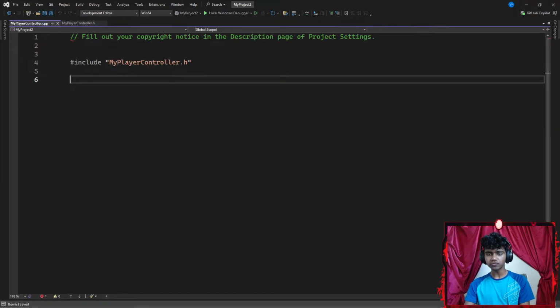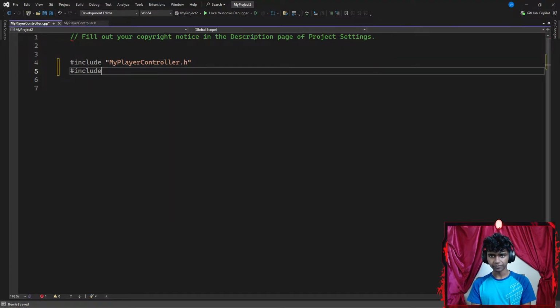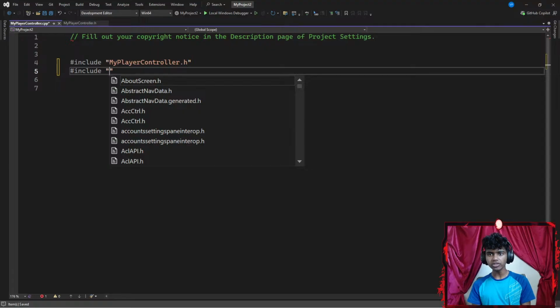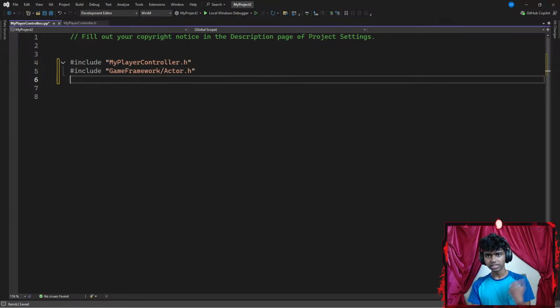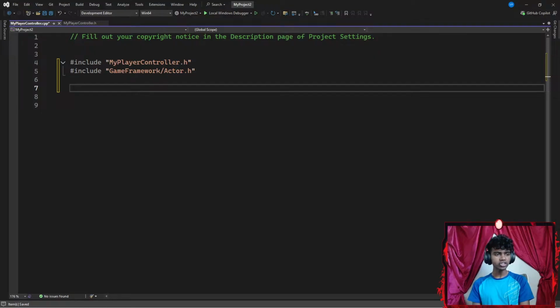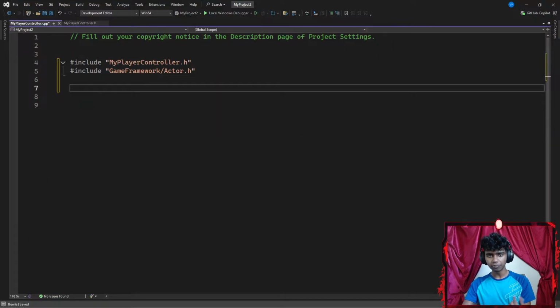In my C++ file, I'm gonna go ahead and include something from my game framework. So I'm gonna add a hashtag include. Let's go with something like framework. I want to include my actors as header files. And then apparently I gotta create a void function. So I created a void function here, but I'm gonna go ahead and define it inside my C++.